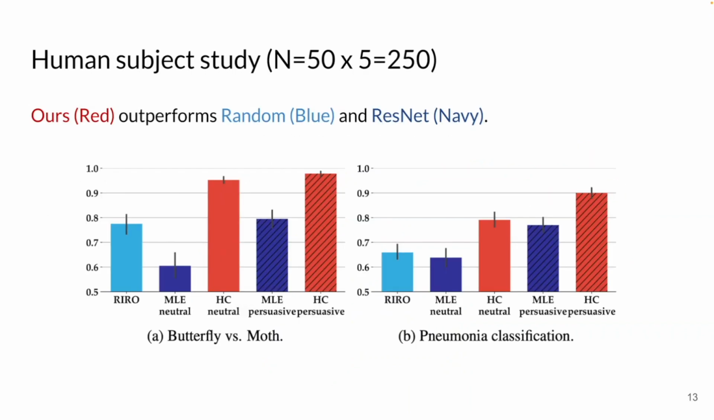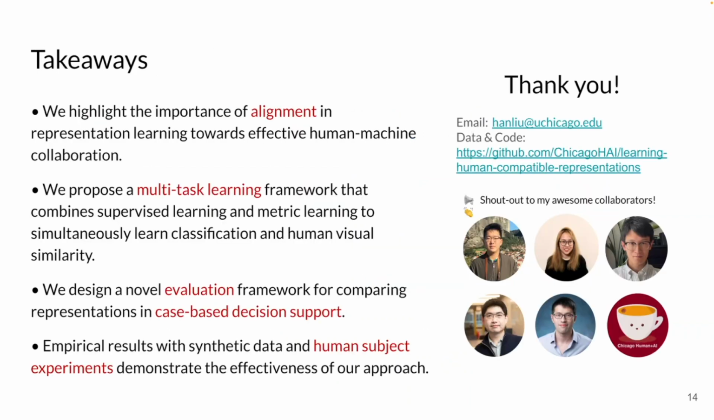Here are the results from the human subject study. Our human-compatible representations outperform the random policy and the MLE model, namely ResNet, improving human accuracy by 17% on butterfly versus moth and 13% on pneumonia classification. For takeaways, we highlighted the importance of alignment in representation learning, proposed a multi-task learning framework, designed a novel evaluation with case-based decision support, and achieved promising results on human subject experiments.